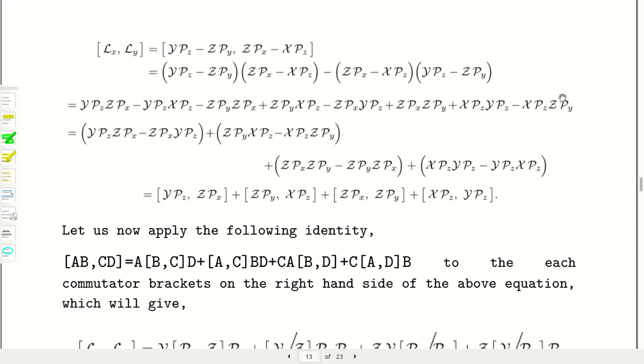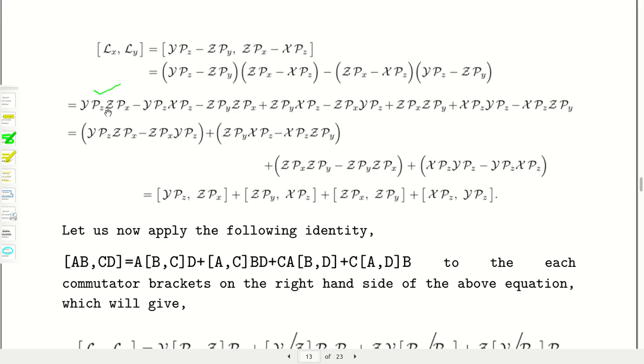and now expand all terms. This will give you 4 terms and this will give you 4 terms, so 8 terms are there, and in proper order you should write it. Now group them, as you can take some terms in common.